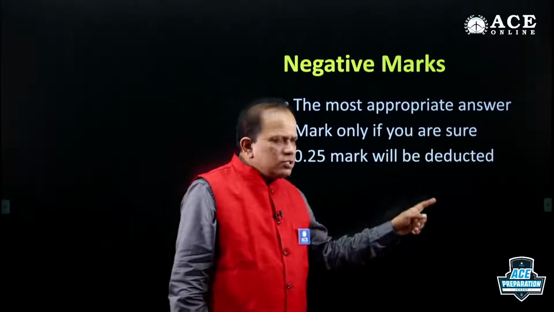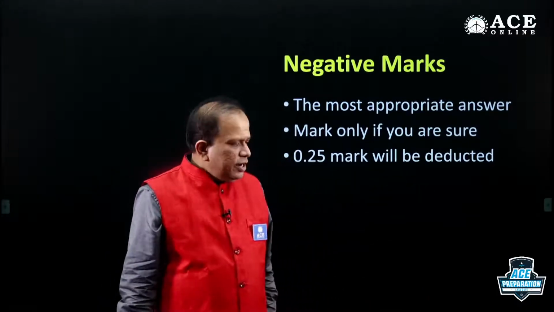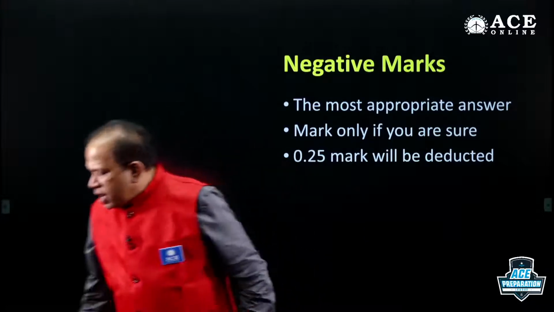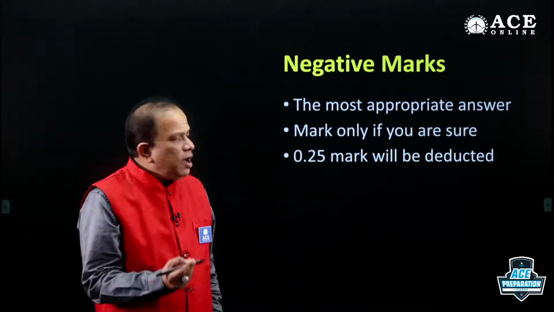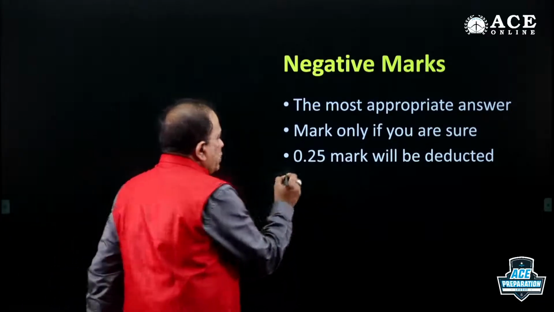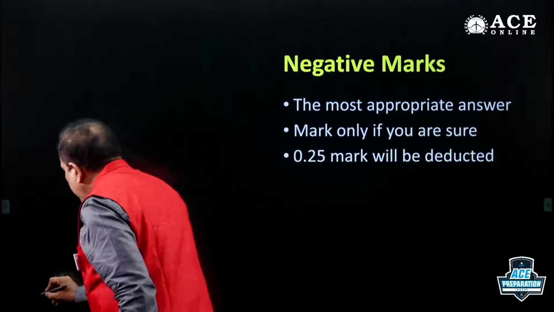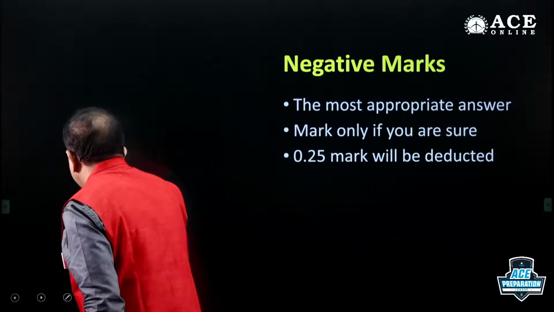If you guess, you are going to lose marks as negative marks. And whenever you mark any question for which the answer happens to be wrong, how much are you going to lose? It is not 1 mark.